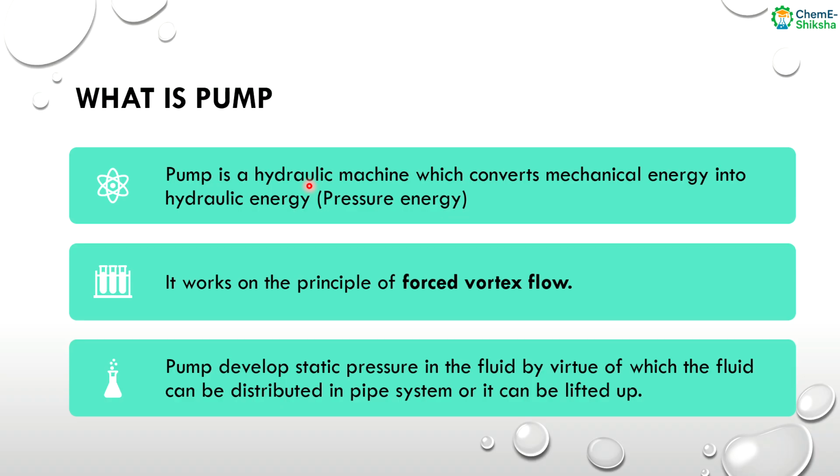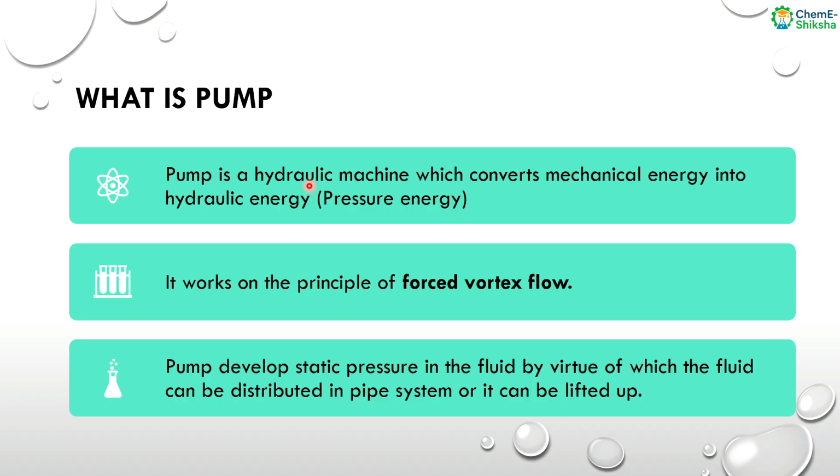What is the difference between free and forced vortex motion? In free vortex motion, there is no external torque or external energy. Without any external torque or energy, the fluid will rotate under the energy which was previously given to it. But in forced vortex motion, some external energy or torque is continuously required to rotate the fluid.